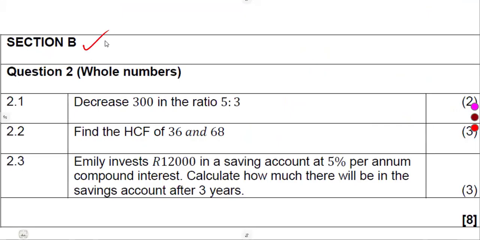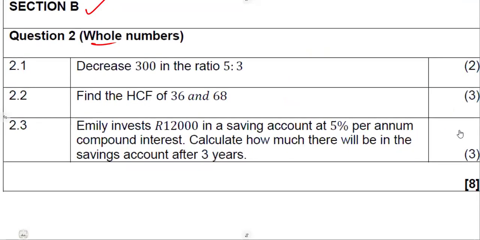Section B, on question number 2, under whole numbers, we are given 2.1. Decrease 300 in this ratio of 5:3. So when you are given to decrease, you take the smaller value, which is 3. So that's 3 out of 5 times what you are to decrease, 300.